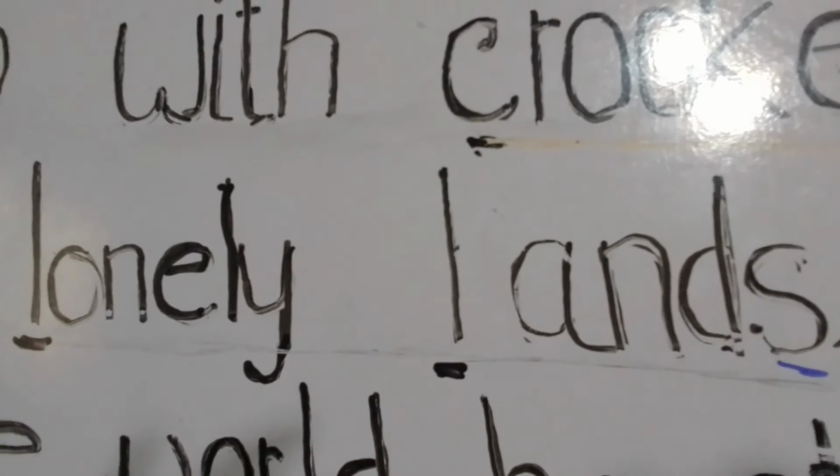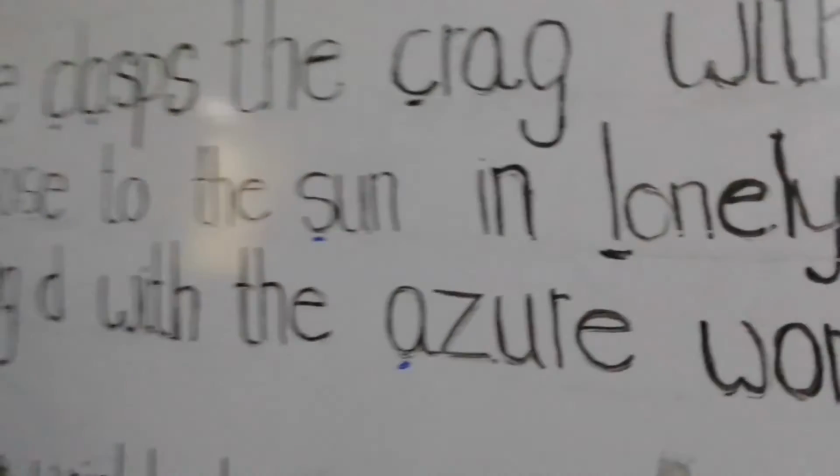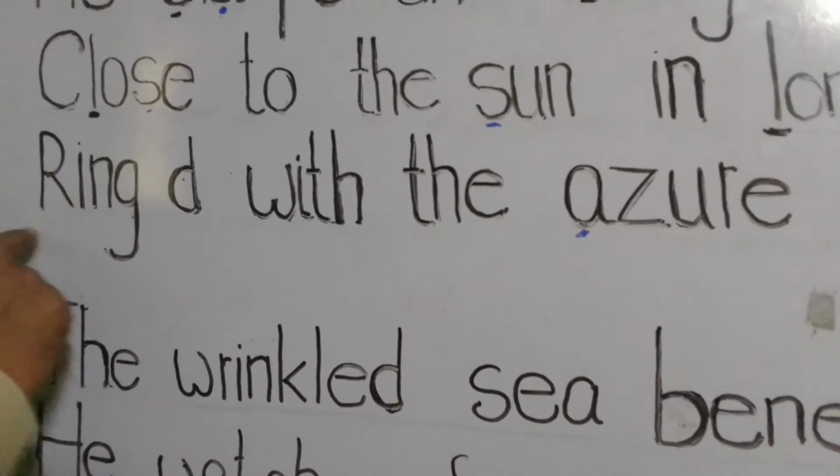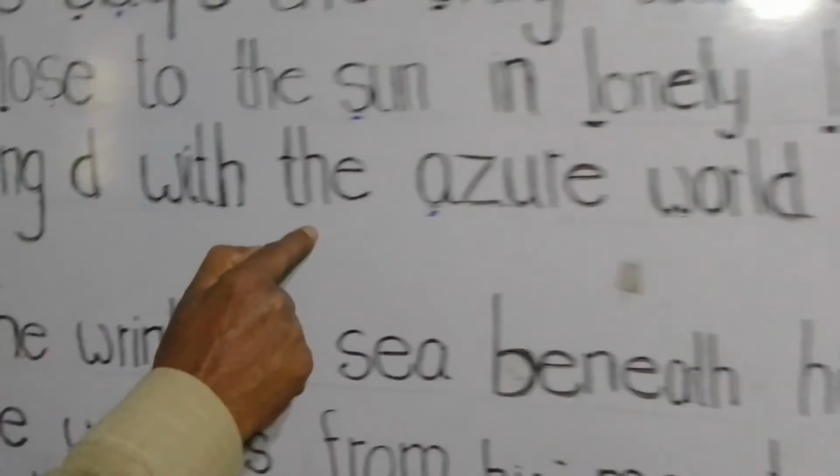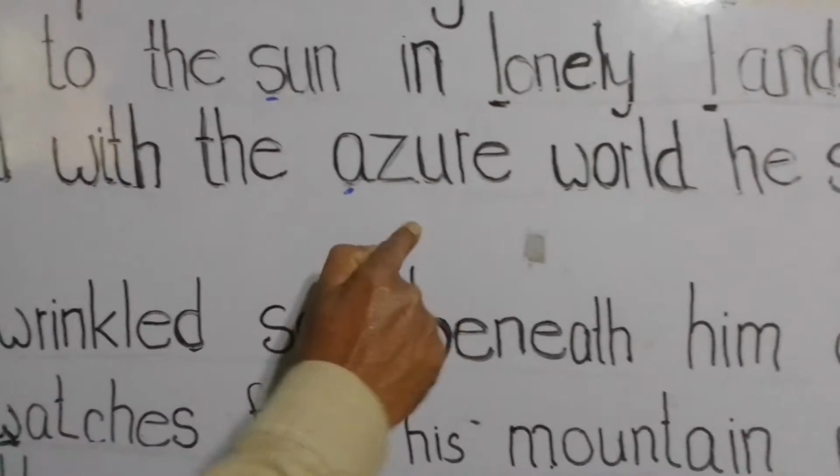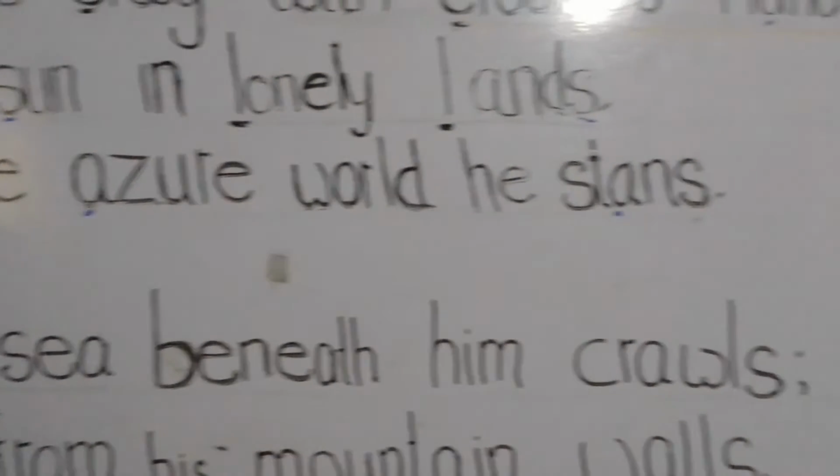This quotation signifies the eagle's lonely, noble solitude and detachment from the others. The next quotation, which is in the third line, ringed with the azure world he stands.